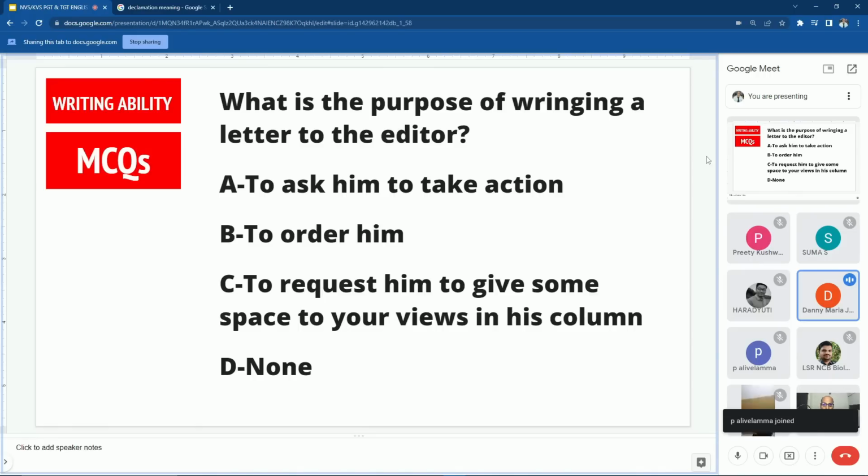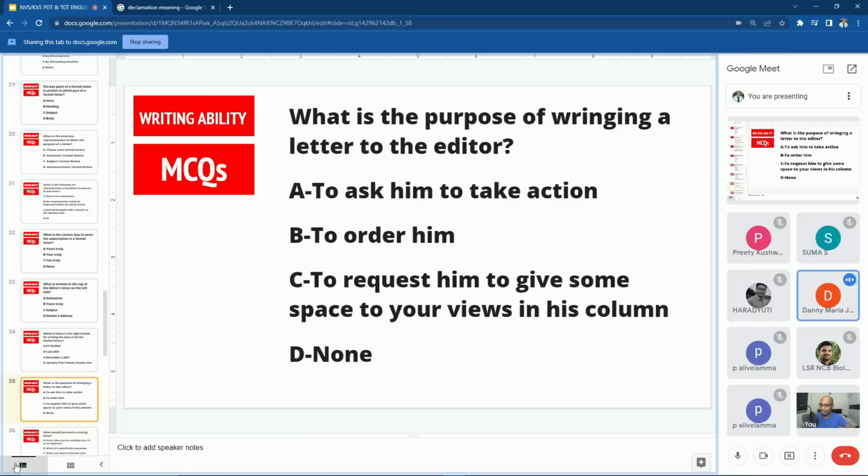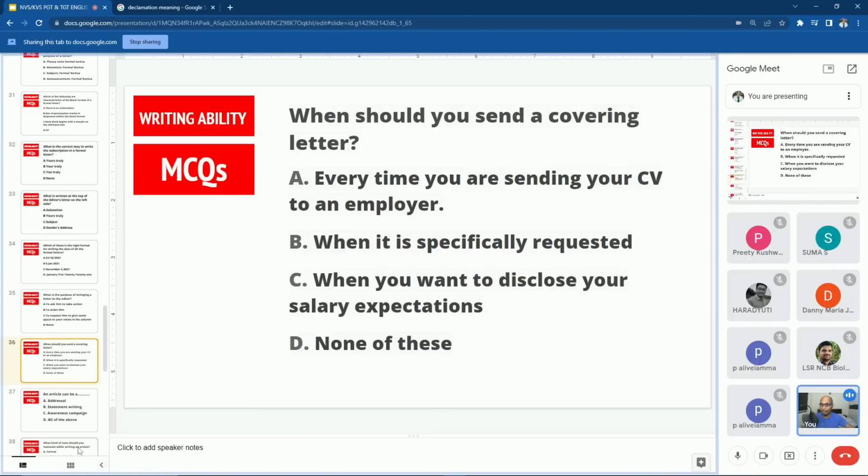Request, option C, sir. Correct. So you are writing a letter to the editor, requesting him to give some space to your views in the column, not asking him to take action, not asking him to order, not asking him to do something. You are requesting him to allow some space so that through the esteemed columns of the newspaper, you will communicate to the concerned authority. Right? Then you understood? Yes, sir. Right. Next question.